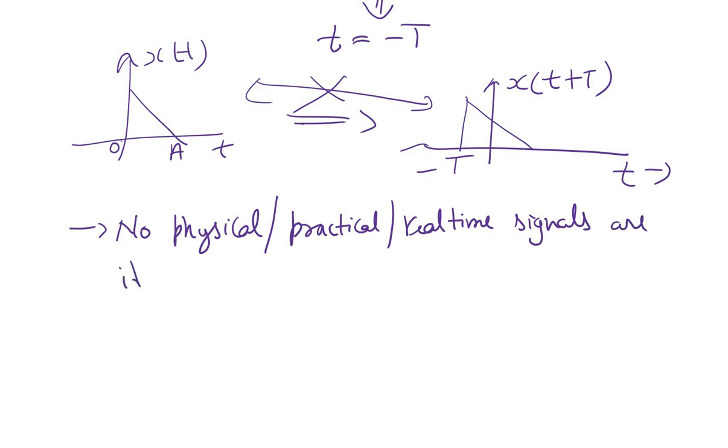The reason for that is because, instead of starting at time equal to minus infinity, they start at a certain instant of time and they cease to exist at a later point of time.